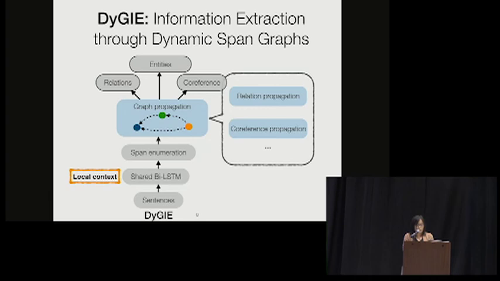So the intuition of proposing that layer is that each of the spans can be regarded as a node in the graph, and we can directly link the spans by using some softly predicted links, such as relation and coreference. The motivation is that, say for example, if we have two spans in the document, one of them is at the beginning of the document and the other is at the end, it's usually very hard for us to propagate information through traditional LSTM, but we can directly link them using this type of graph links. And then we can iteratively update the information according to this automatically constructed graph structure, and we can use the updated representation to make the final prediction of relation, entity, and coreference.